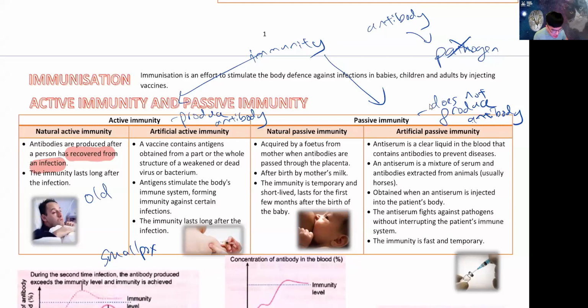So I just take the antigen, and then I concentrate. I take maybe 1,000 antigen and I put it into your body. Or I just take this virus, I weaken it, I put it into your body. I just take something weak, not the real thing. It could be the antigen, it could be the virus. I put it into your body, sort of like make your body train for the real thing.